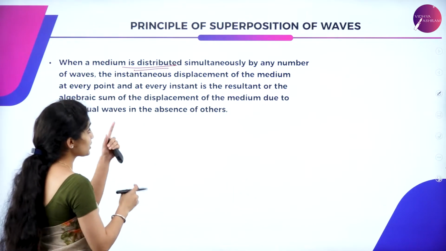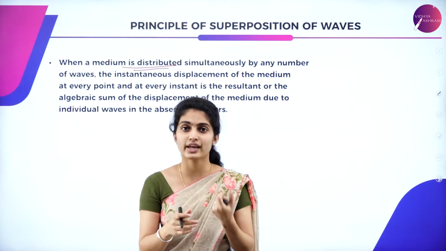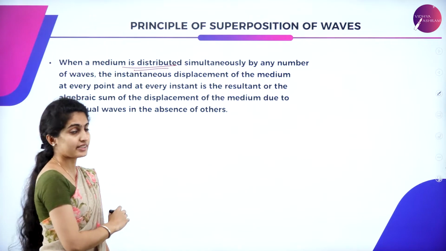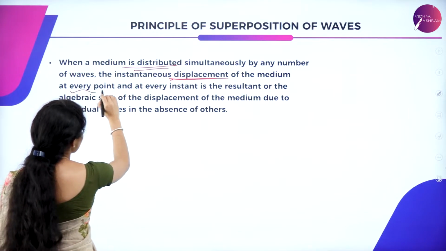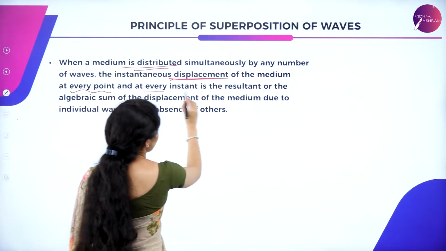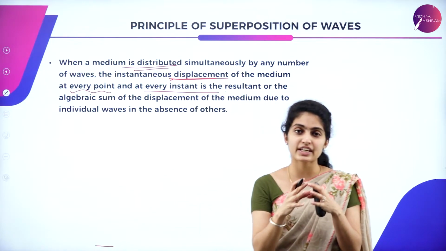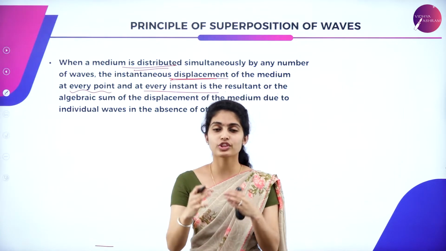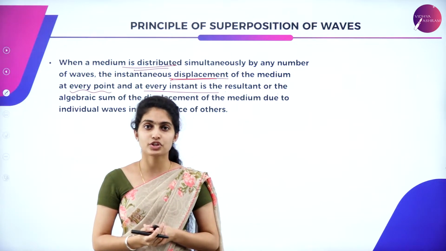So when a medium is disturbed simultaneously by any number of waves, it can be more than two waves also, the displacement of the medium at every point, at every instant, is the resultant. So it is the summing up of the disturbance which is created in the medium by the particles. So this is all about the superposition. Both the waves are superimposing on each other. So that is all about your superposition of waves.